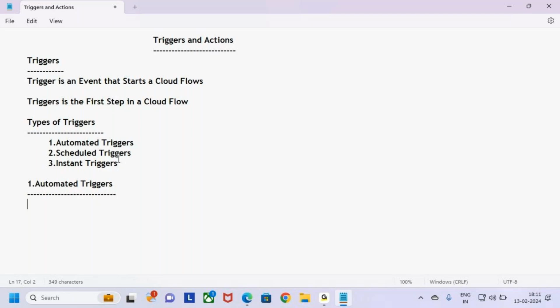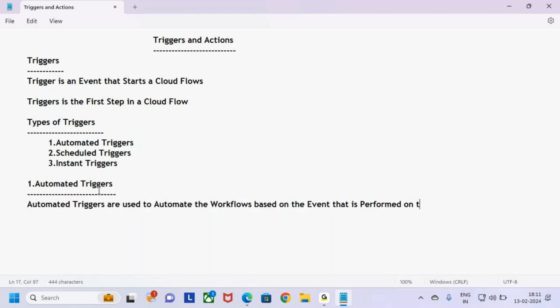Automated triggers are used to automate the workflows based on the event that is performed on the data sources.